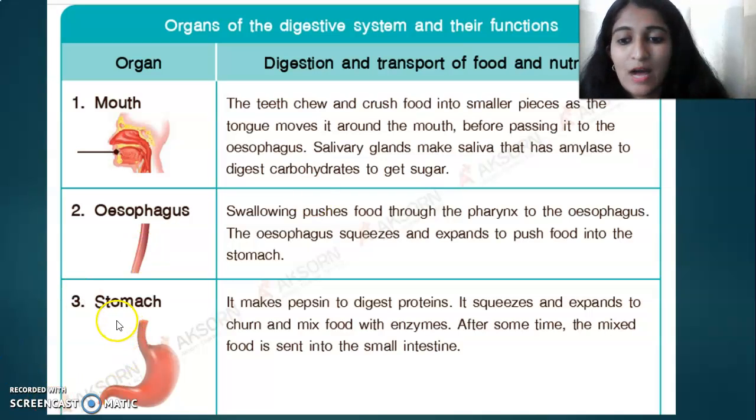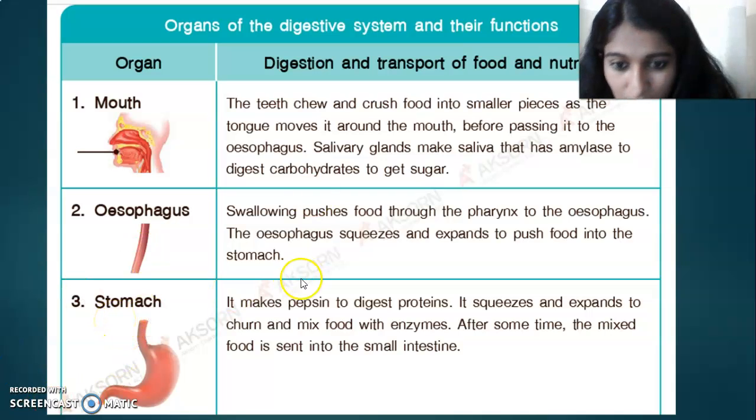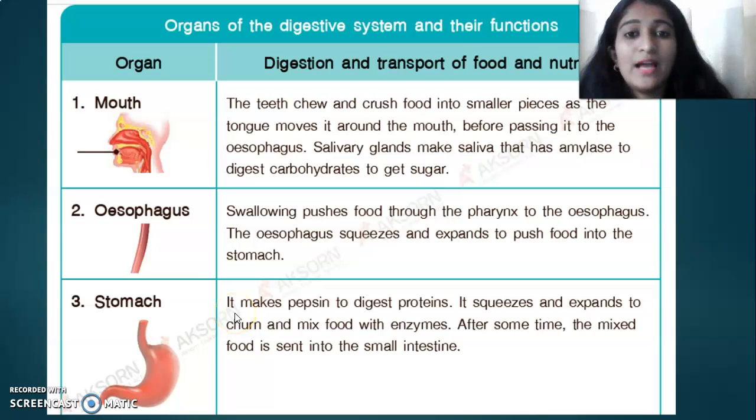Next we have our stomach. In the stomach we have an enzyme named pepsin. Pepsin is the enzyme to digest proteins. We all know the stomach digests proteins.